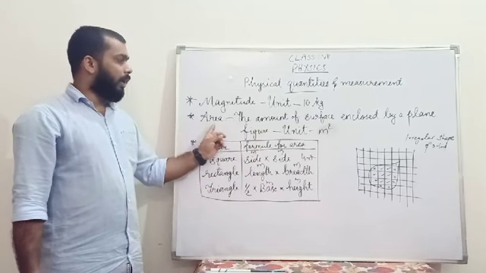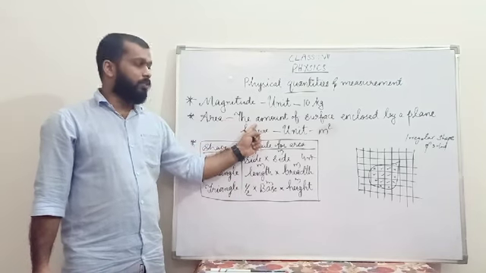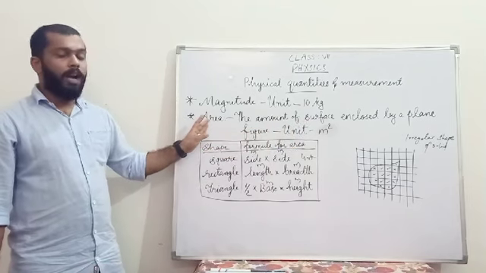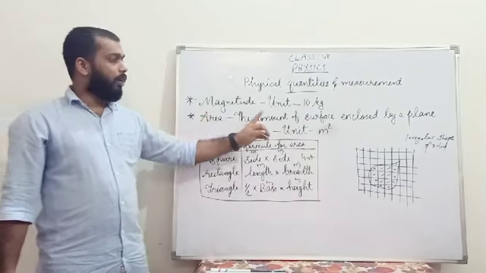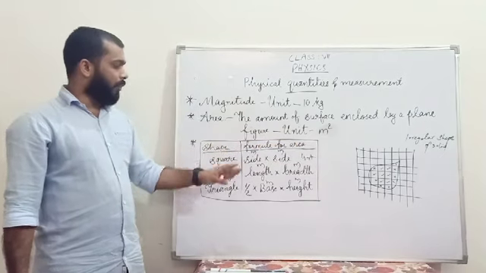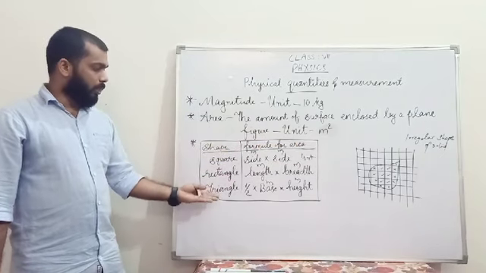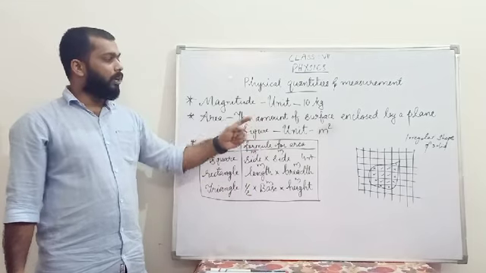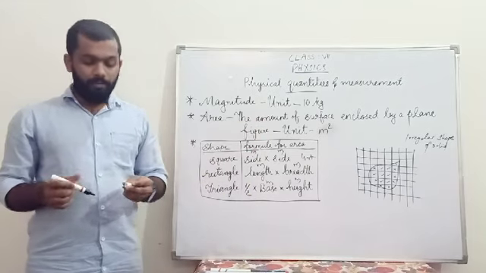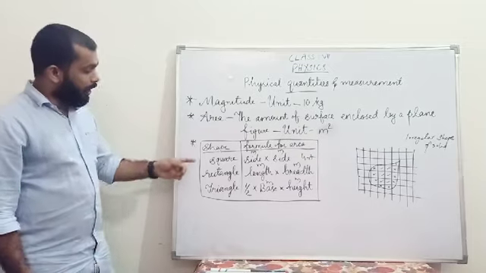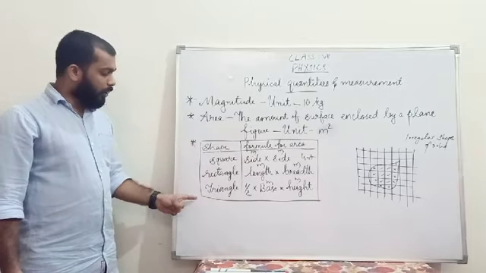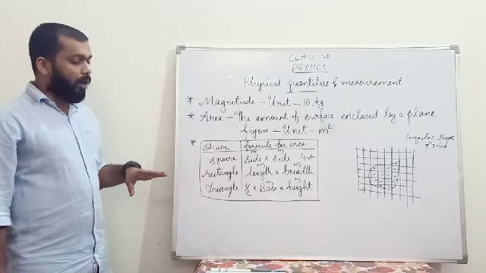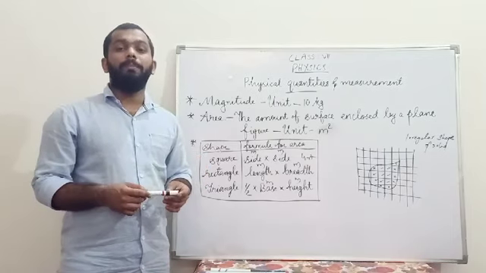So once again, the amount of surface enclosed by a plane figure is called area, and the unit of area is meter square. If it is a definite shape, we can find out the area using the equations in mathematics, and the unit of area is meter square. Then this we have discussed about things which have a definite shape. Now we are going to discuss how to find the area if I am having an irregular shape of solid.